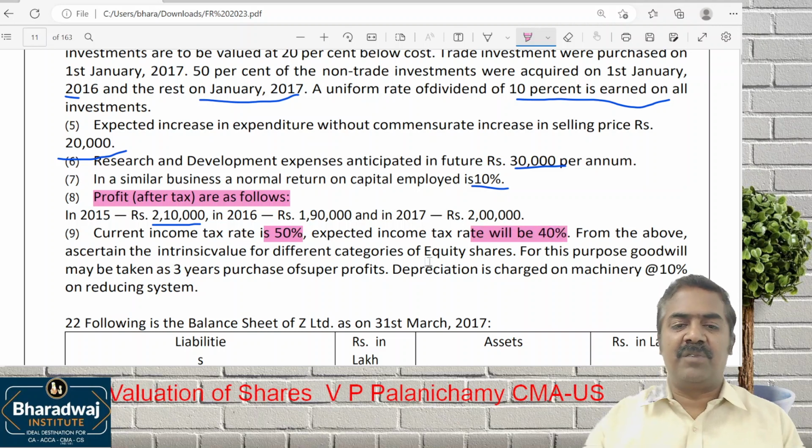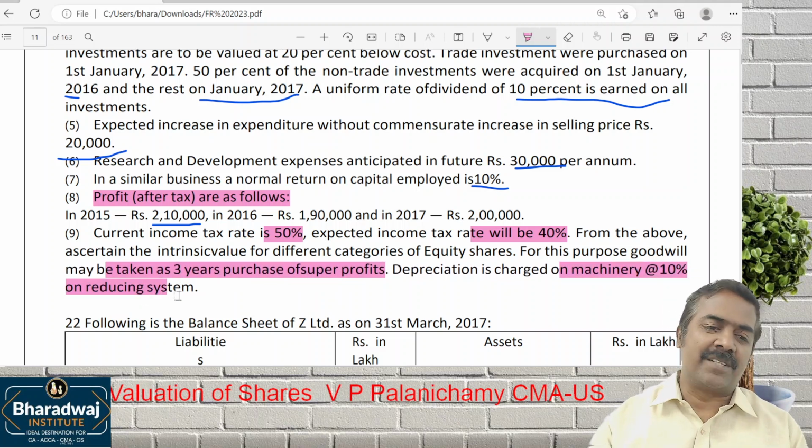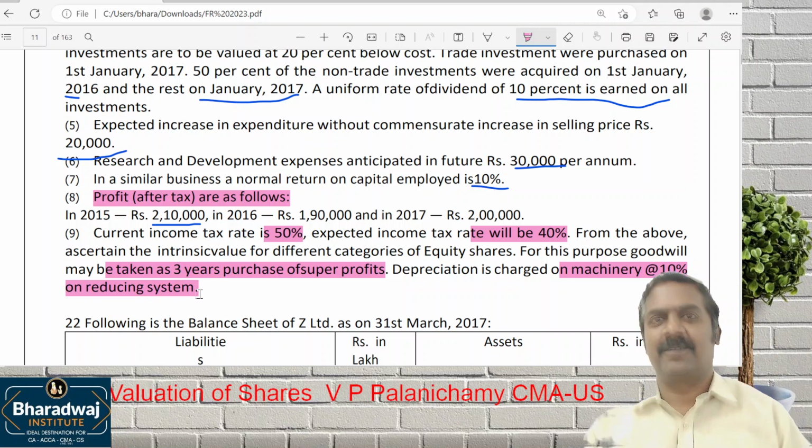Calculate intrinsic value of different categories of equity shares. For this purpose, goodwill may be taken at what? 3 years purchase of super profit. Depreciation is charged on machinery at the rate of what? 10% on reducing system, means WDV method.